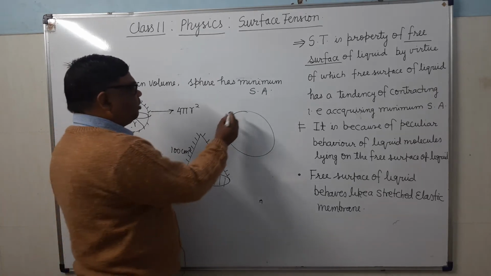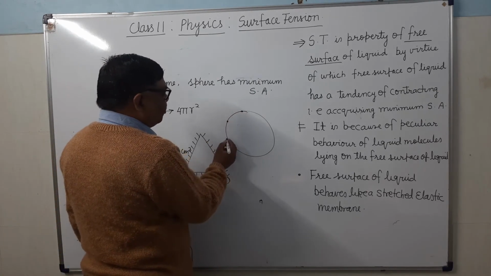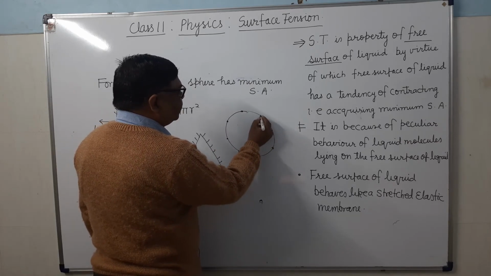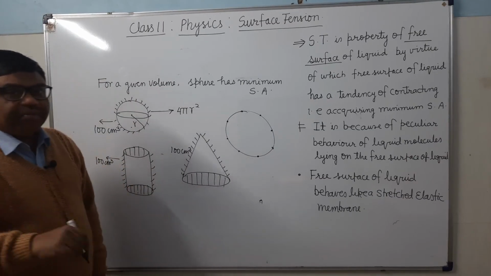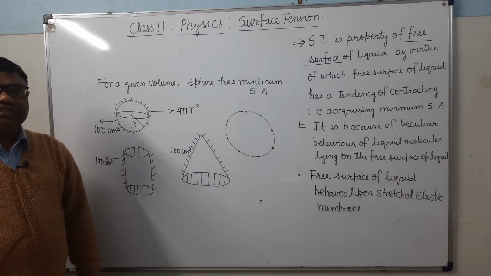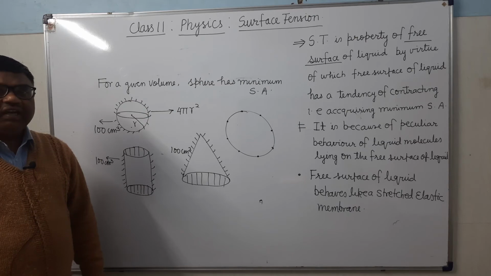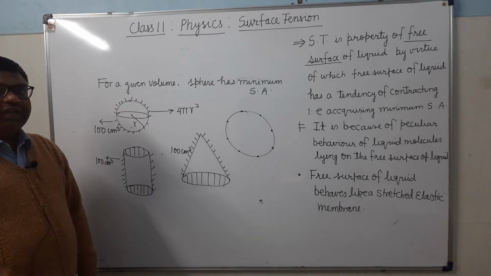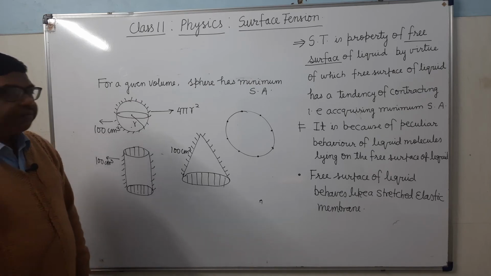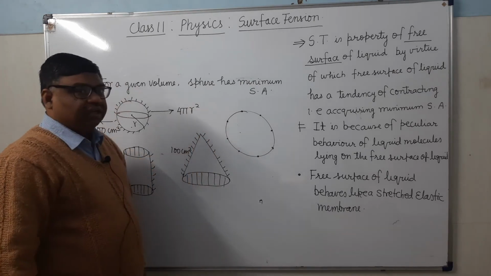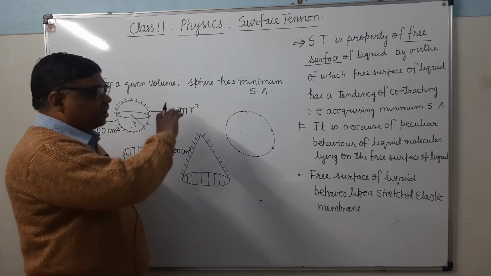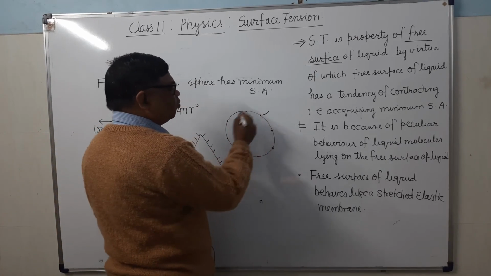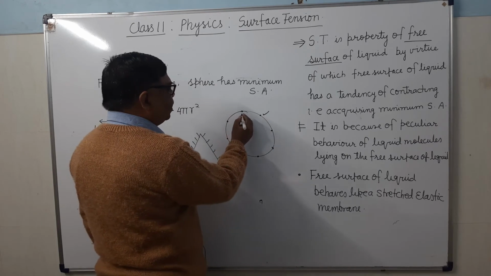Surface area being minimum means there will be a minimum number of molecules on the free surface which is in contact with the air, and the other molecules will be in the interior. Interior doesn't mean they will be here. It's clear? When we say soap film, then one film is on this side. I am showing here.